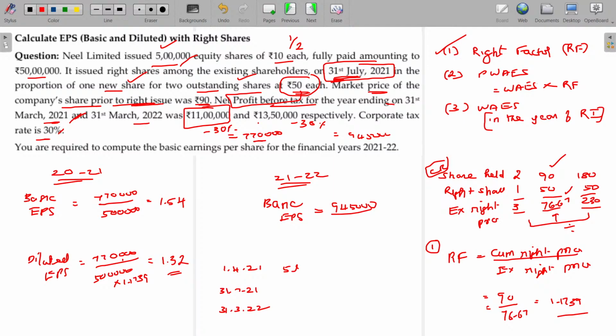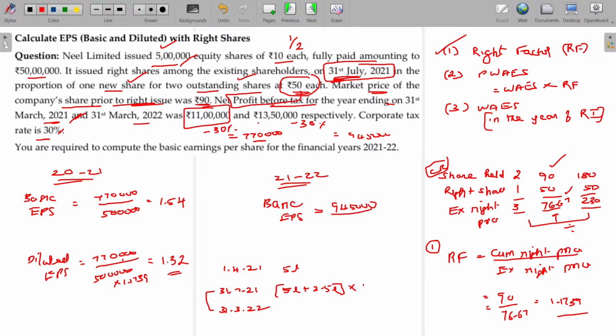Now hereafter you have 7.5 lakh shares, I included the right shares also: 5 plus 2.5. Now from here to here, how many months are there? 8 months.